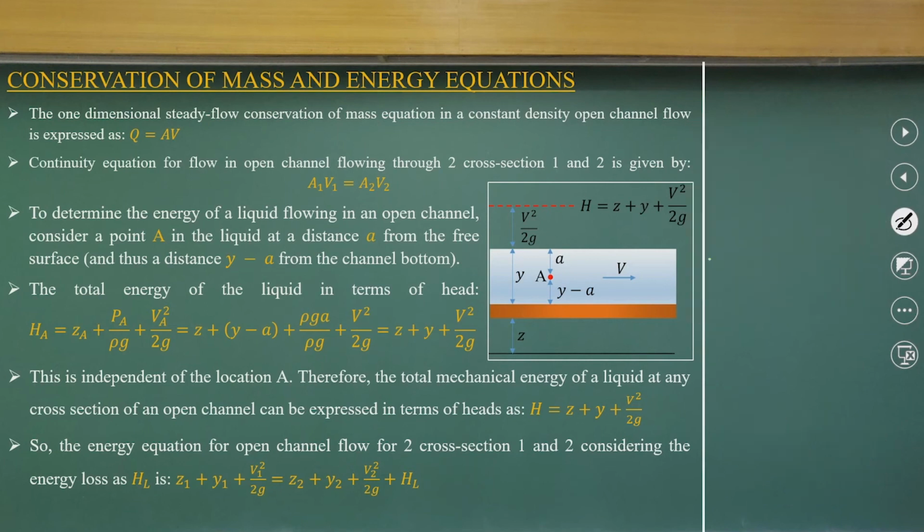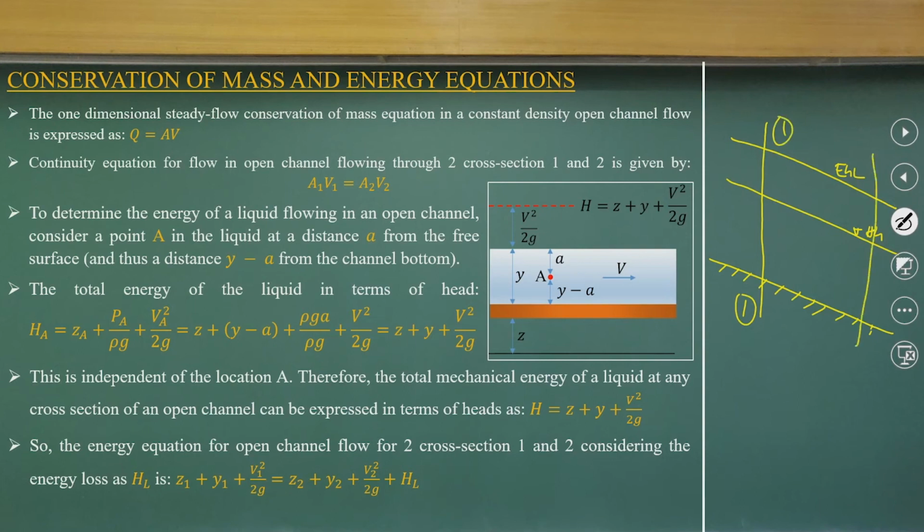I have a channel with a free surface, which is the hydraulic gradient line, and I have the energy gradient line. If I consider two sections, section 1 and section 2, and draw a line here, this is my energy loss.